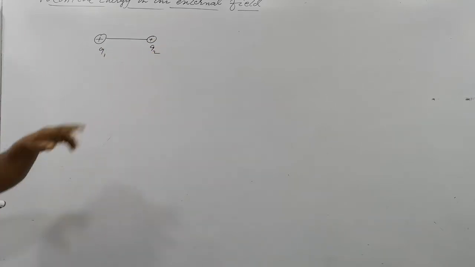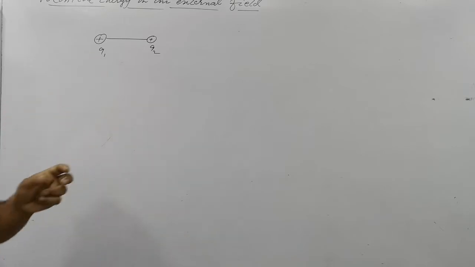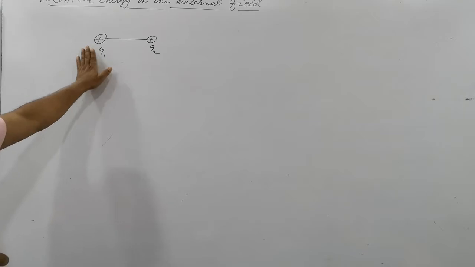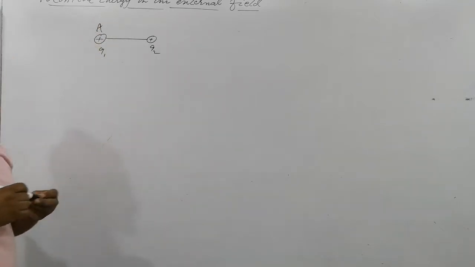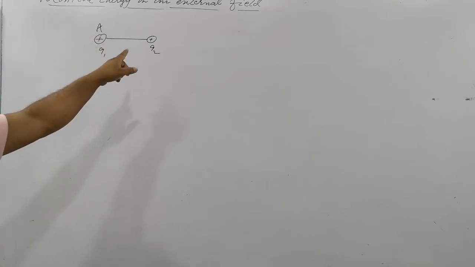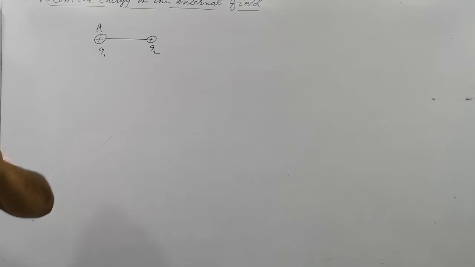Okay. So first you will bring the Q1 charge. Obviously you need to make a system of two charges. So first you bring Q1. If you bring Q1 here to point A, no work will be done. Why will no work be done here? The reason is that there is no field present here. Is that clear? But if you bring the second charge Q2, work is to be done.